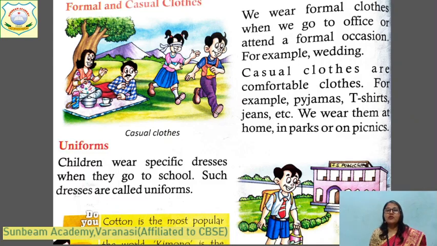And clothes are of two types. There are formal as well as casual. What are formal clothes, dear? When we go to office, your parents go to office or attend a formal occasion, they are called formal clothes, like trousers, suits, full sleeve shirt. Your father wears trousers, full sleeve shirts, tie, coat. These are formal clothes. We wear formal clothes at our workplace, or in party we wear saris, lehenga. They are also called formal clothes.